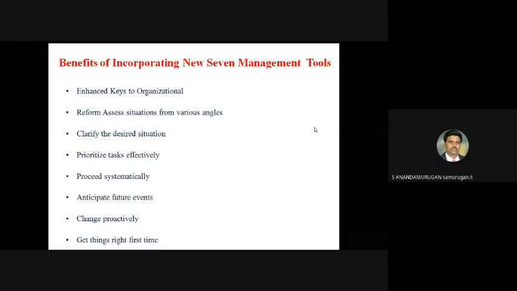Assess situations from various angles, clarify the desired situation, prioritize tasks effectively, proceed systematically, anticipate future events, change proactively, get things right the first time. Based on this data, we decide how to proceed further. These new 7 management tools will be useful.